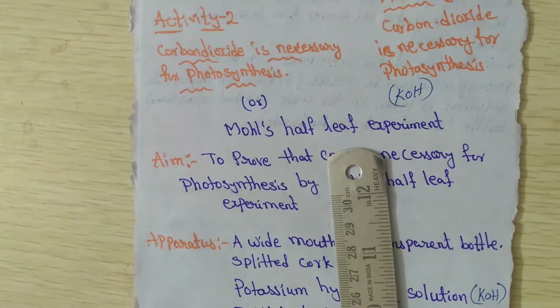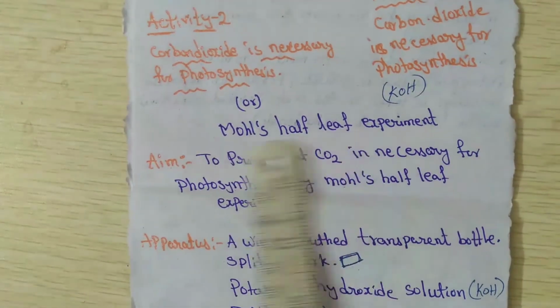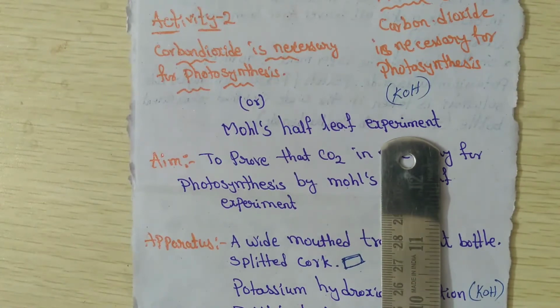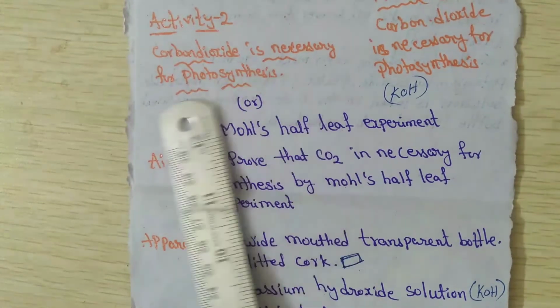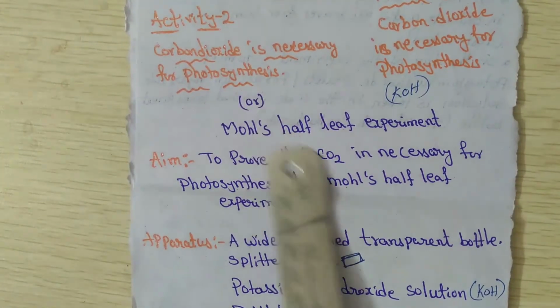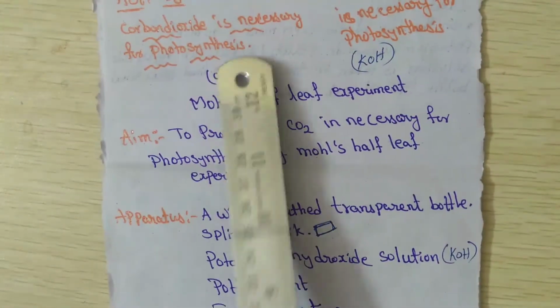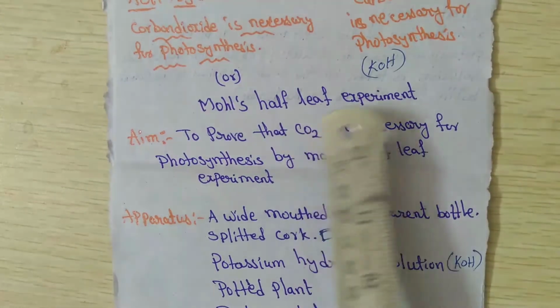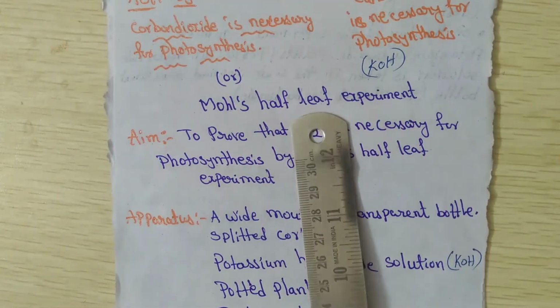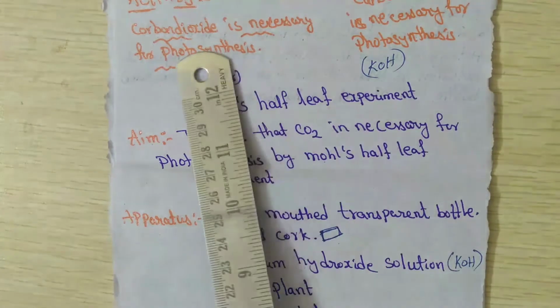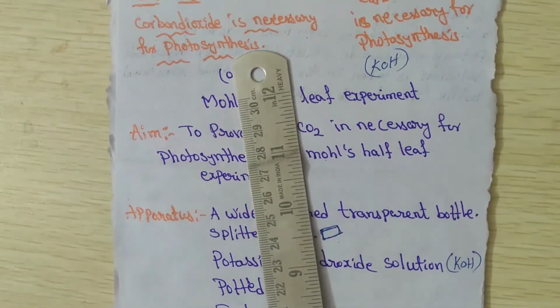From an exam point of view, they'll ask you to write Moll's half-leaf experiment, or carbon dioxide is necessary for photosynthesis, or the KOH experiment. In these three questions, they'll ask this same activity in three manners.